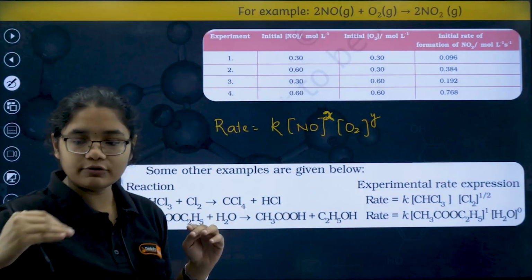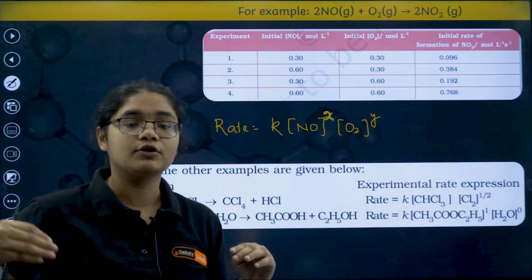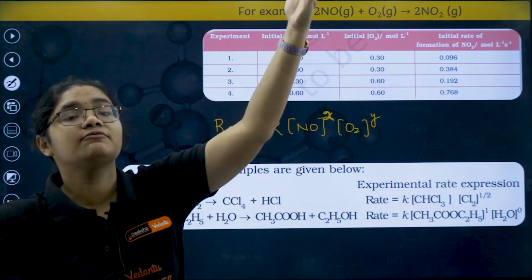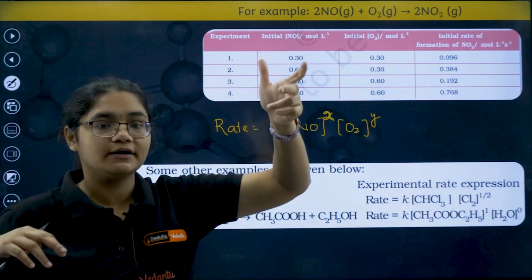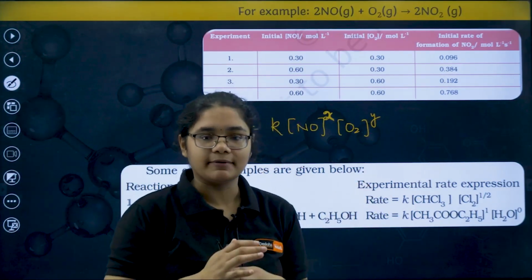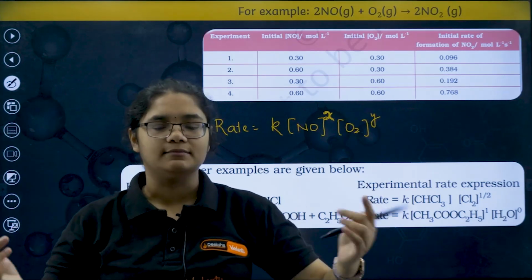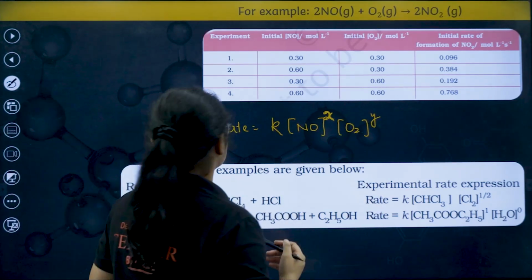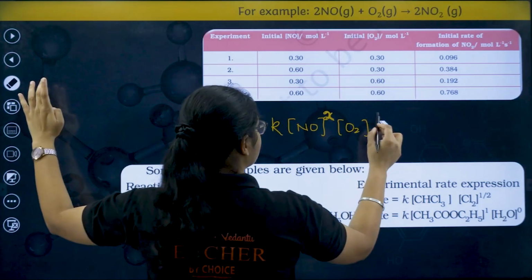If you increase the concentration of NO, the rate is becoming 4 times, right? So it is becoming double, so it is to the power of 2. And here it is directly proportional. If O2 is doubled, the rate is doubled, so that is directly proportional. So here I will have this Y value as 1.